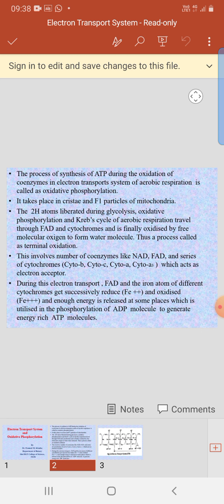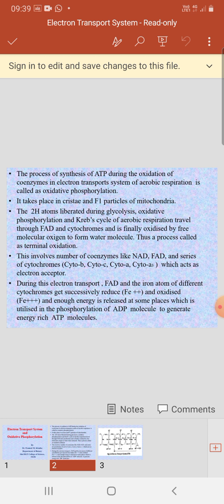The hydrogen atoms liberated from the reduced coenzymes NADH2 or NADPH2 during glycolysis and the Krebs cycle of aerobic respiration travel through FAD and cytochromes. Finally, they are oxidized by free molecular oxygen to form a water molecule. That is why the process is called terminal oxidation.